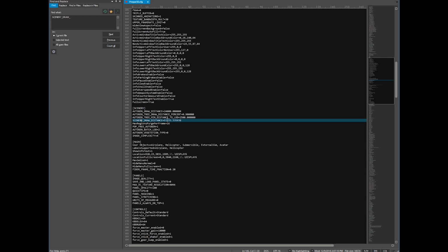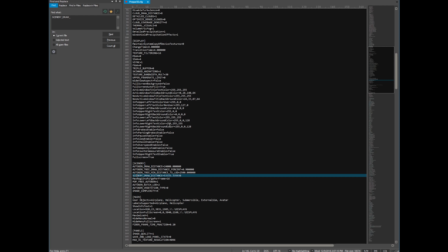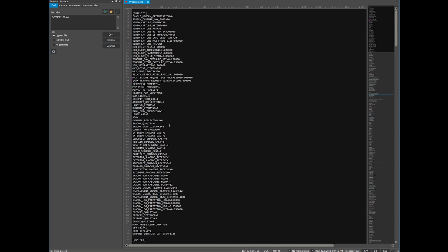This value can actually go all the way up to 128,000, but it is tied to the UI. So be careful if you modify this value, because if you go into your graphics user interface, it will want to change this value to whatever your sliders are currently at. But again, this value isn't required in order to solve this texture unloading problem. This is the key for the texture unloading problem.